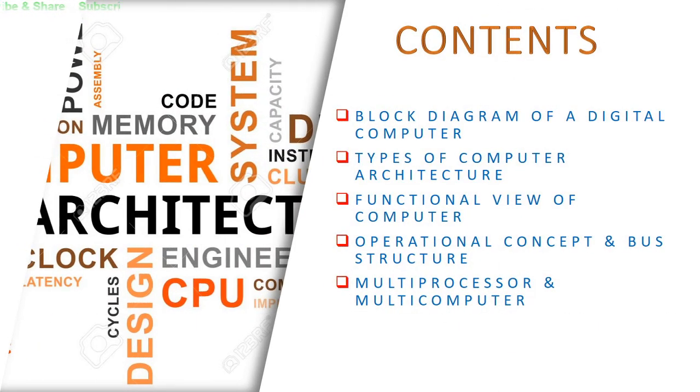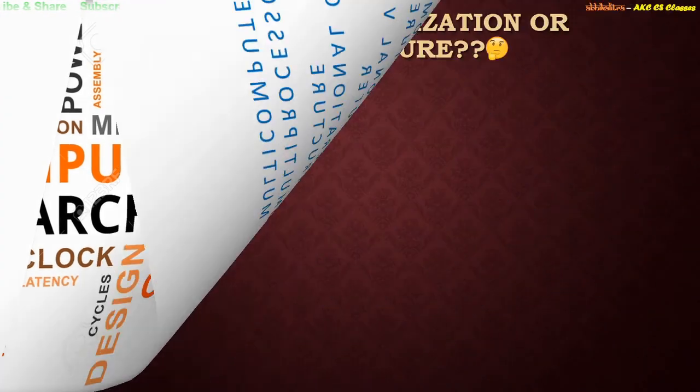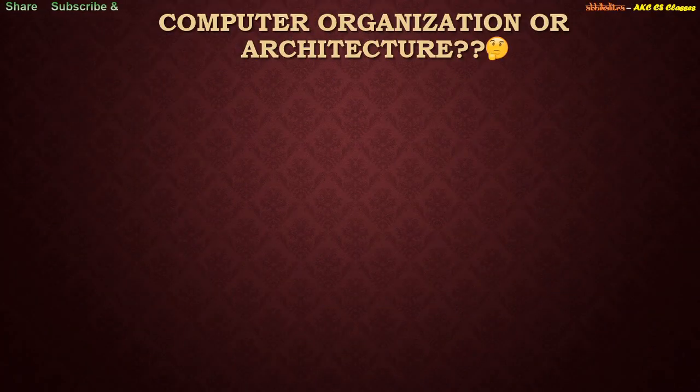The contents that we are interested in today are the block diagram of a digital computer, types of computer architecture, functional view of computer, operational concept and bus structure, multiprocessor and multi-computer. Before we begin, for the terms computer organization and computer architecture, which one to use, or is there any special difference between these two terms?